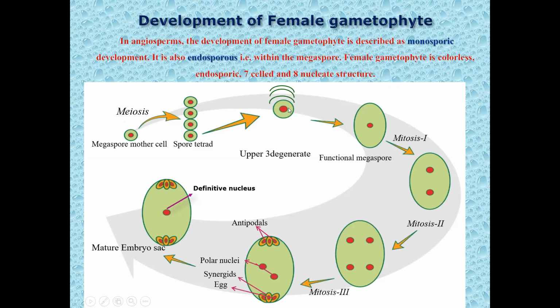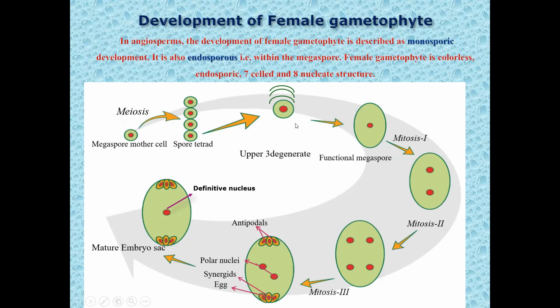Only one towards the chalazal end remains functional. That functional megaspore then develops into the female gametophyte. So from the meiosis of one megaspore mother cell, ultimately only one female gametophyte is produced.